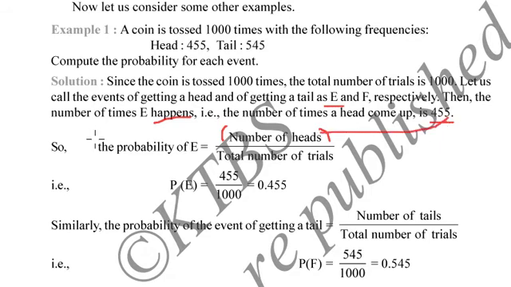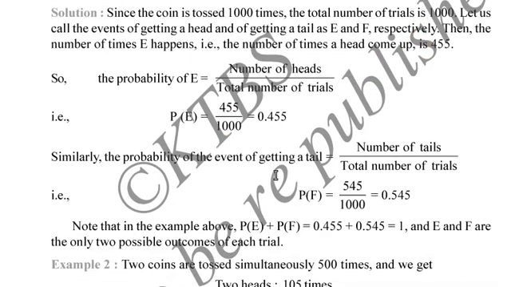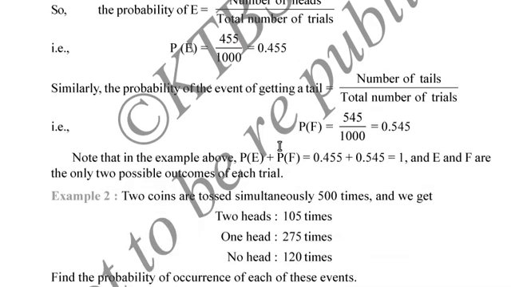Now let us calculate the probability of event E. The probability of E is equal to number of heads divided by total number of trials. Number of heads is 445 and total number of trials is 1000. So 445 divided by 1000 is equal to 0.455. Similarly, the probability of the event getting tail is equal to number of tails divided by total number of trials. Number of tails is equal to 545 and total number of trials is 1000. So 545 divided by 1000 is equal to 0.545.